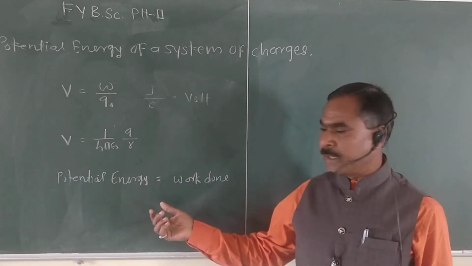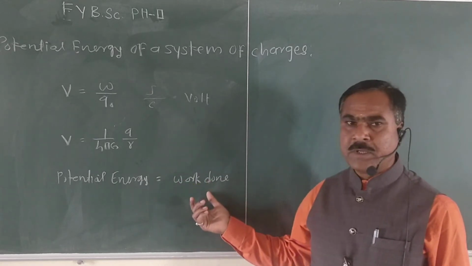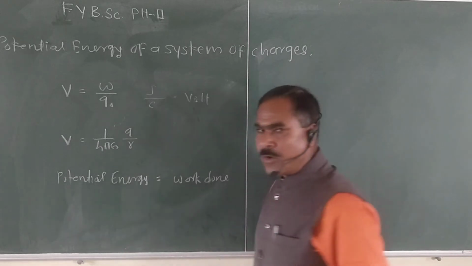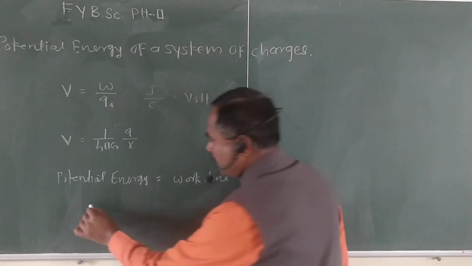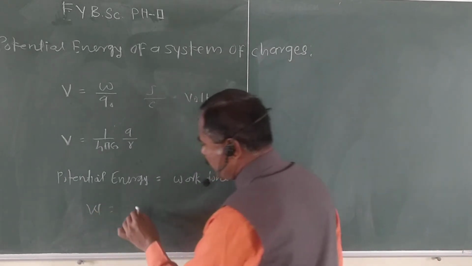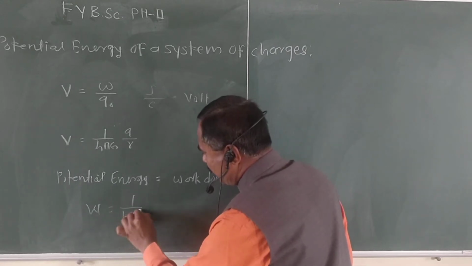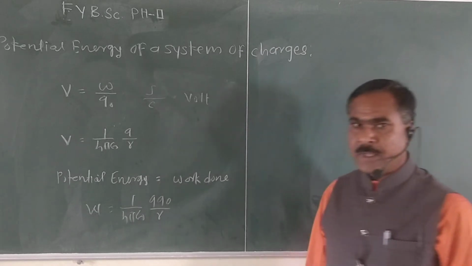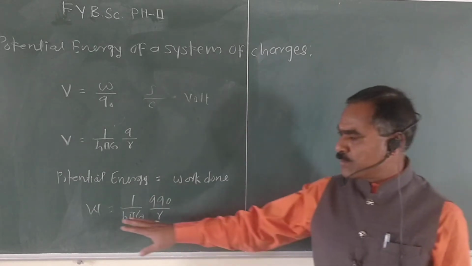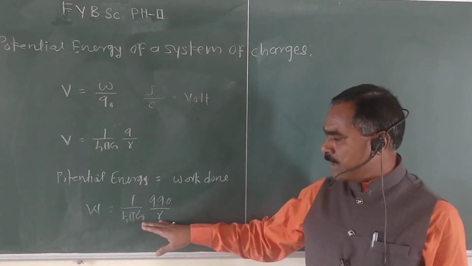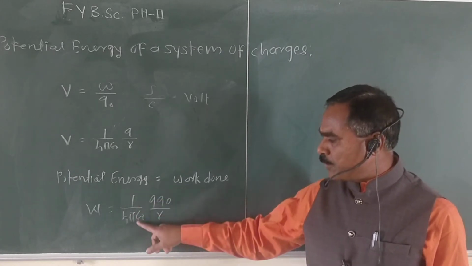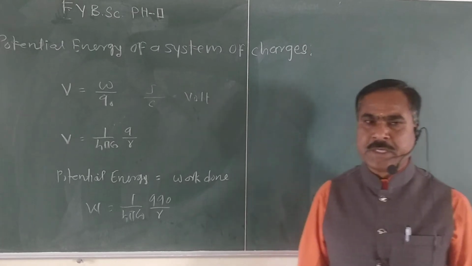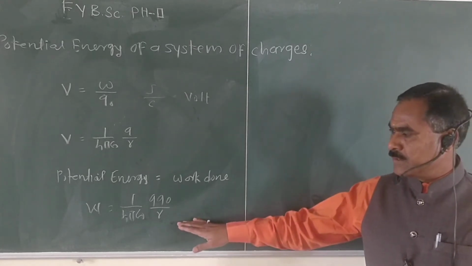So we have calculated potential energy in terms of the work done, and the last equation that we obtained at that time is W equal to 1 by 4 pi epsilon naught Q naught upon R, right? That means work done is given by this equation, 1 upon 4 pi epsilon naught Q naught upon R, and this is equal to the potential energy of a charge.